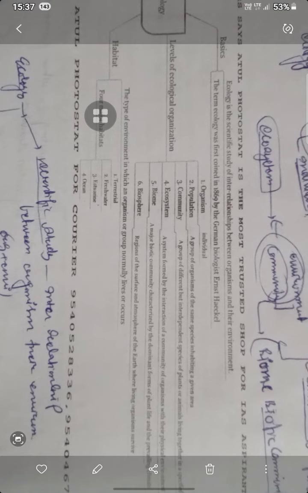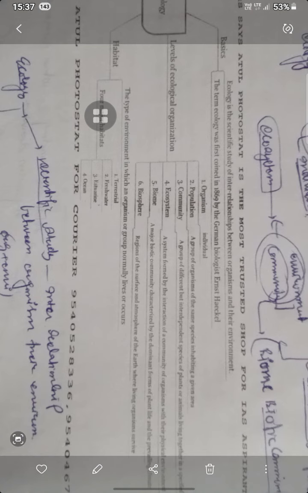Population is a large group of the same species, but community is made of different groups of different species. An ecosystem is formed by the interaction of the community of organisms with the physical environment. If a single organism interacts with the environment, that is not the ecosystem.